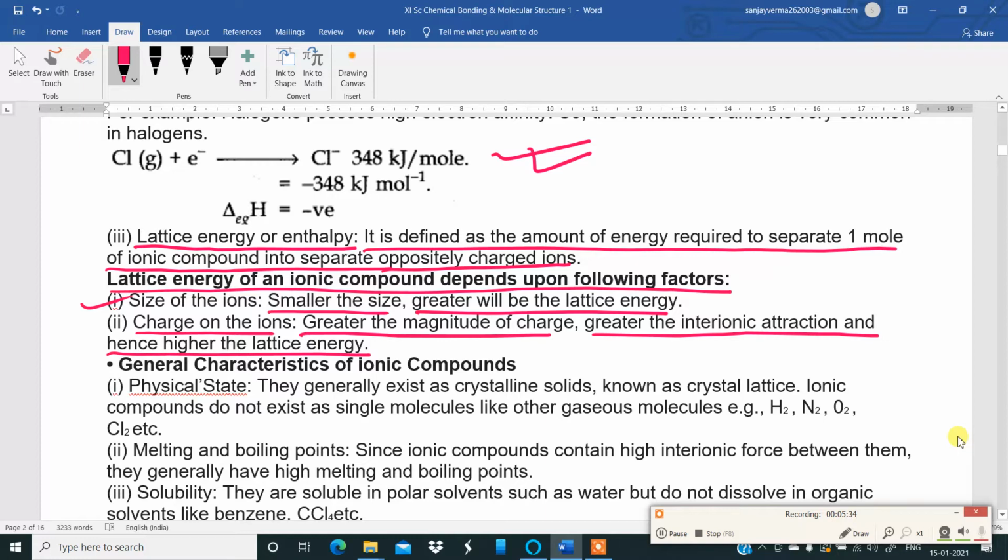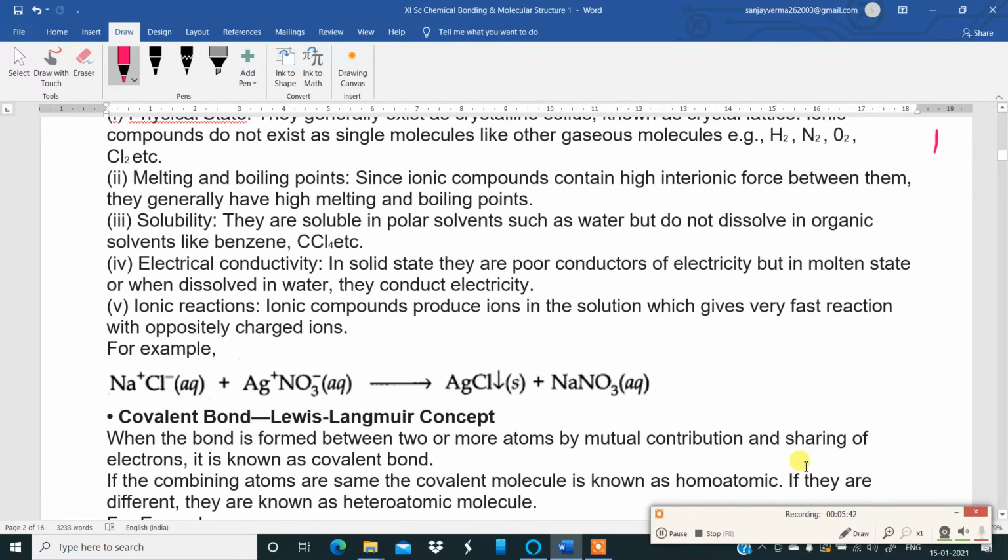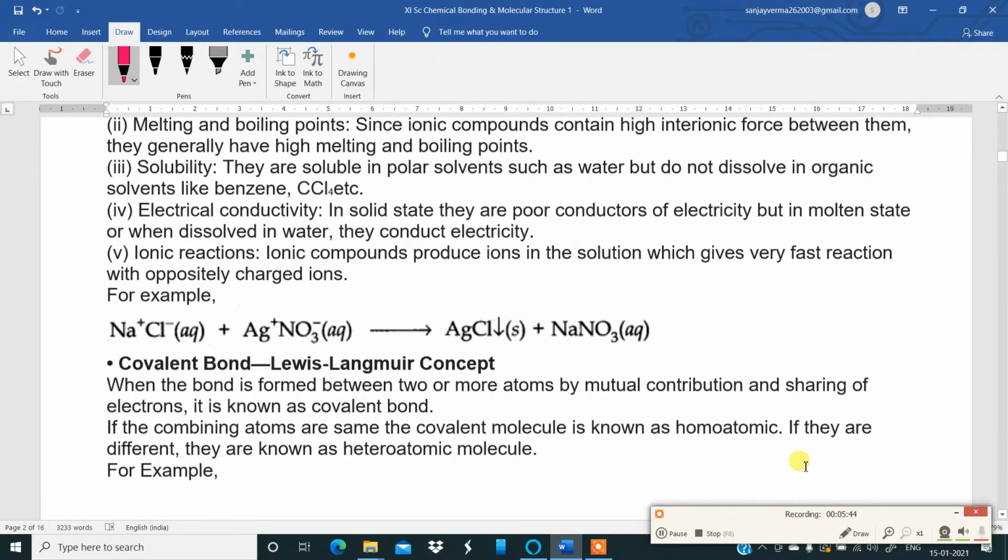I will not go through the general characteristics of ionic compounds. You can just go through this on your own.